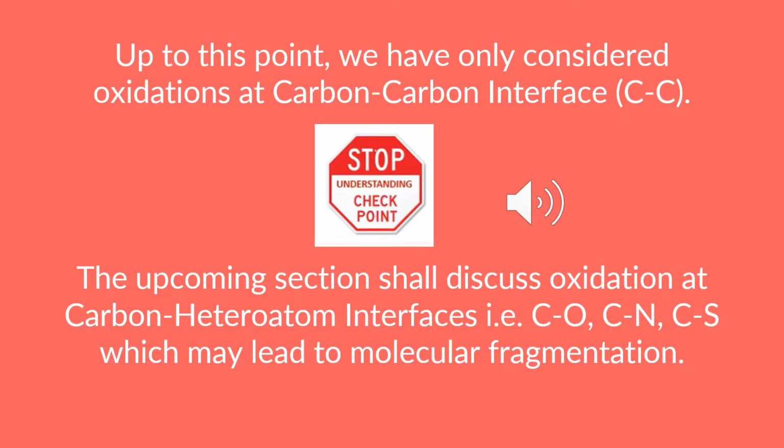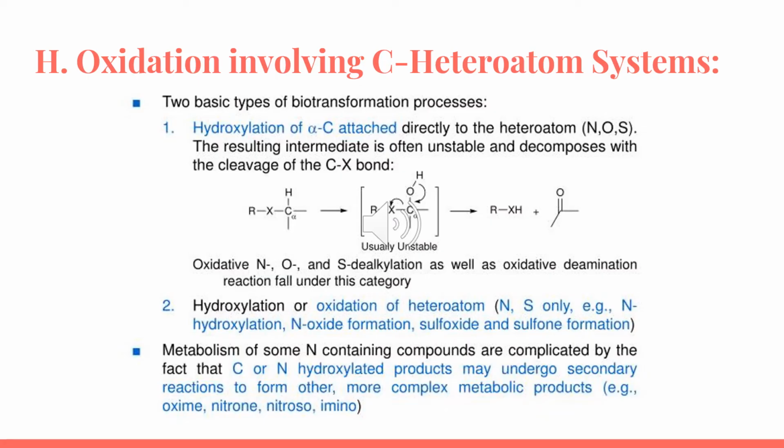At this point we have only considered oxidations at carbon-carbon interfaces. Now we're going to continue, discussing the oxidation at carbon-heteroatom interfaces like oxygen and nitrogen, in addition to sulfur, which may lead to molecular fragmentation. So, we're starting to discuss the oxidation involving carbon-heteroatom systems, for example CN, CO, and occasionally CS systems. We here have metabolic oxidations for the C-alpha to the nitrogen, oxygen, and sulfur.